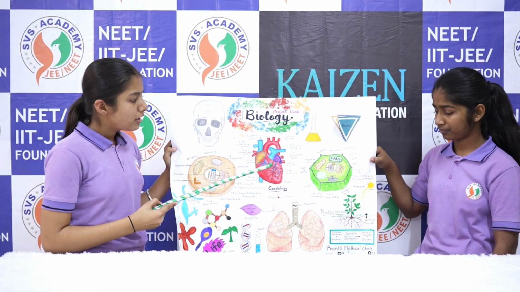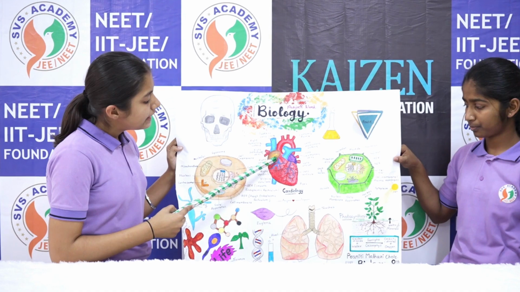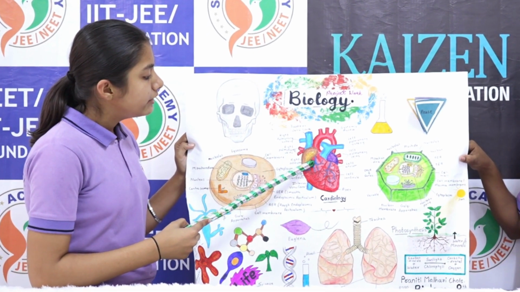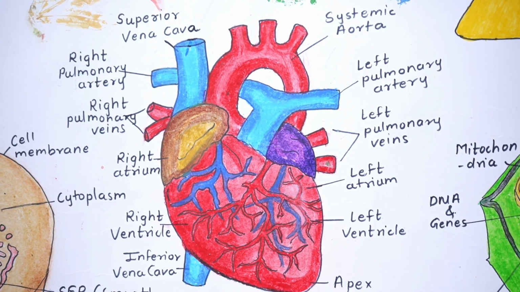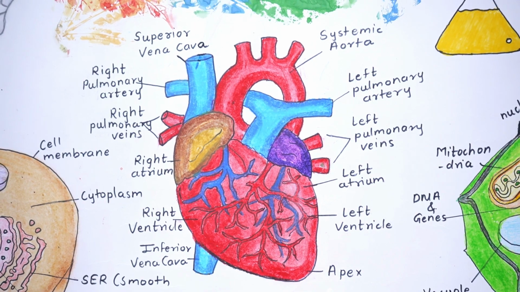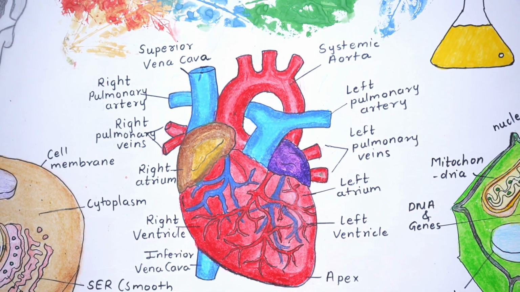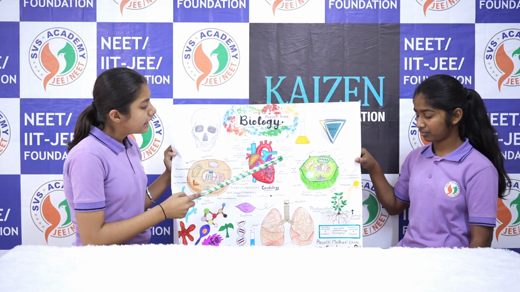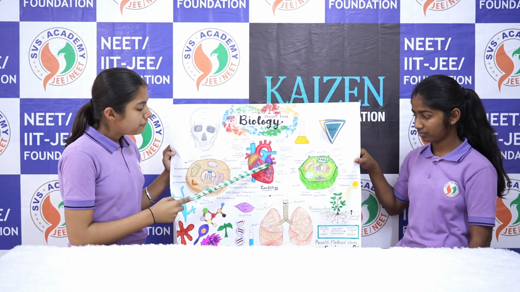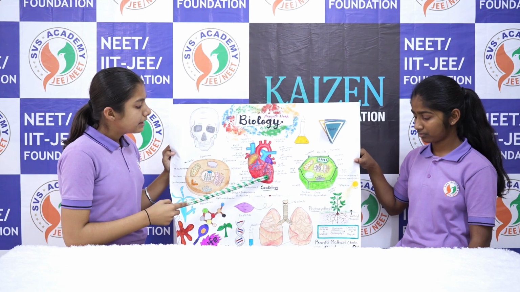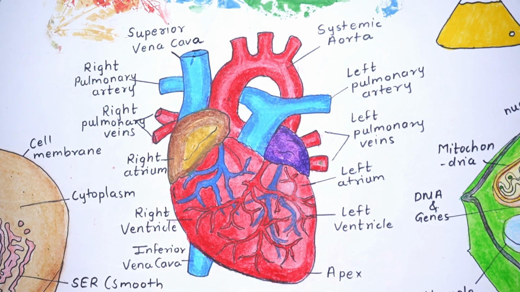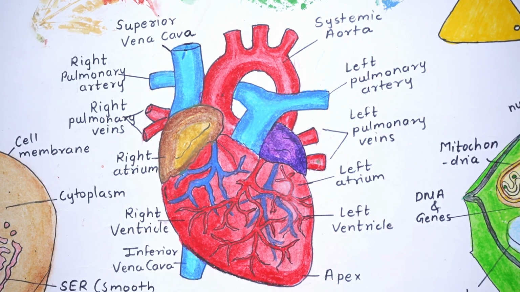Deoxygenated blood comes from the superior vena cava through the right atrium into the right ventricle. There is a tricuspid valve between these. This deoxygenated blood goes from the left pulmonary artery to the lungs, and the lungs purify it and make it oxygenated. This oxygenated blood again comes from the left pulmonary veins into the left atrium and left ventricle. In between the left atrium and left ventricle, the bicuspid valve is present.